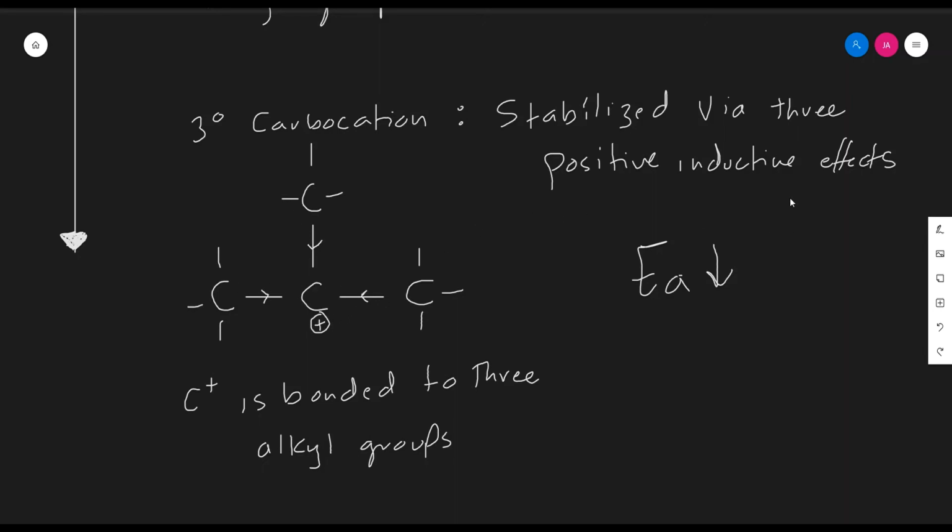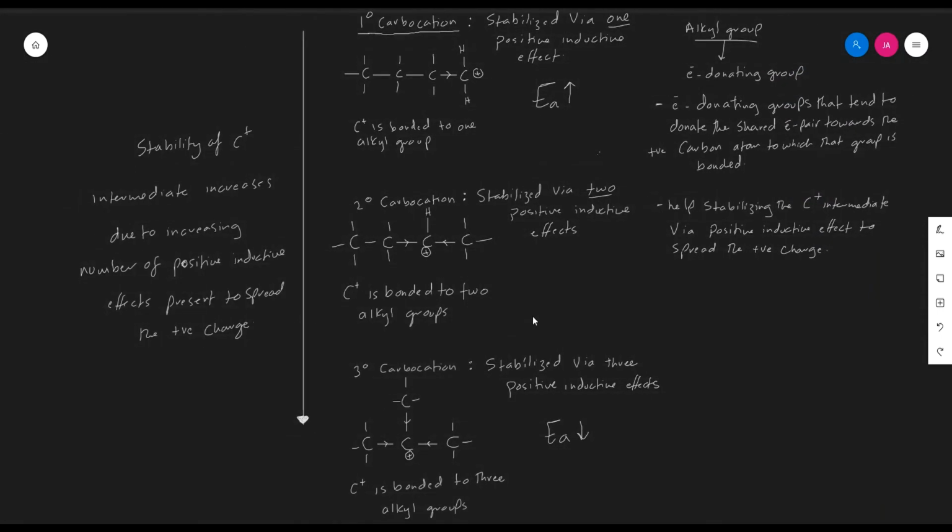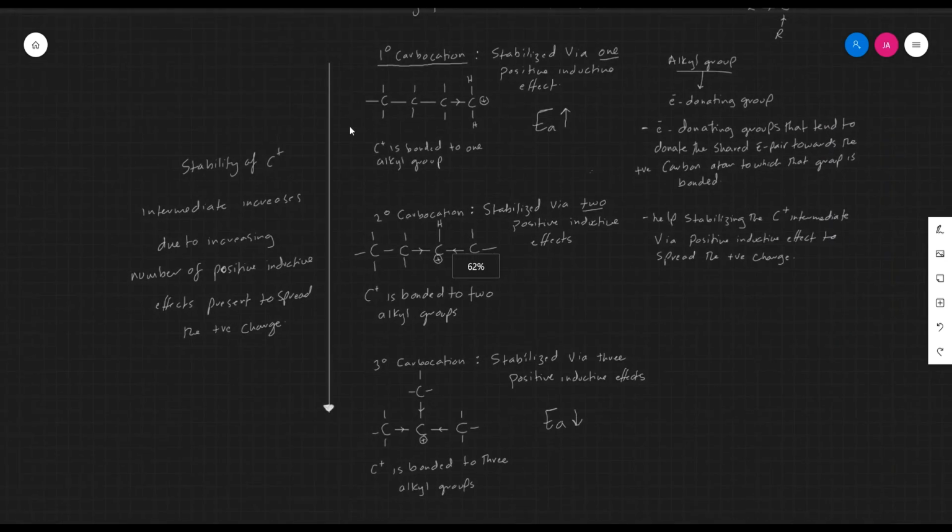Thus, generally speaking, in terms of stability of carbocation intermediates, as you can see here in this series, as we go down this series through primary, secondary, and tertiary carbocation, the stability of the carbocation intermediate increases due to the increasing number of positive inductive effects present to spread the positive charge. The least stable carbocation intermediate would be the primary carbocation intermediate, while the most stable would be the tertiary carbocation intermediate. Thus, these intermediates in general are unstable and require high activation energy to form.